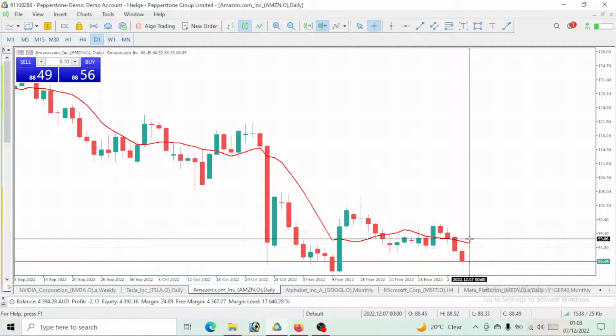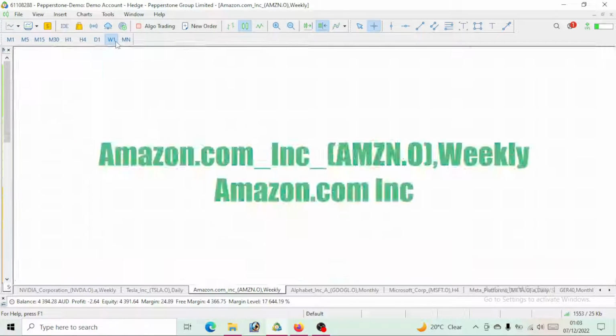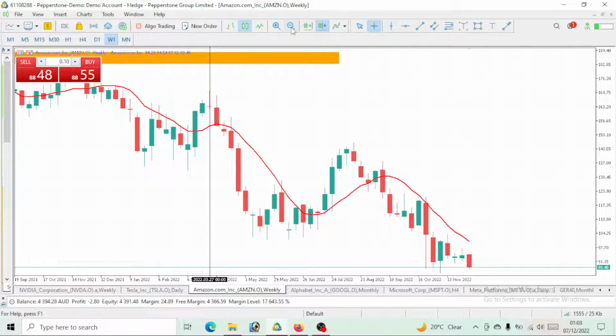So in this analysis, we want to see where this price will be moving for the 7th on Amazon, be able to predict the price for the 7th, and understand why the movements will be happening this way. Let us do a quick analysis from the weekly time frame, then we will take a look at it from the daily time frame.